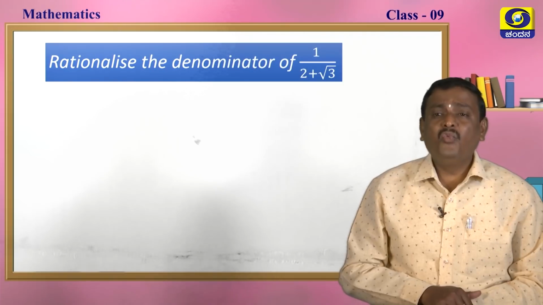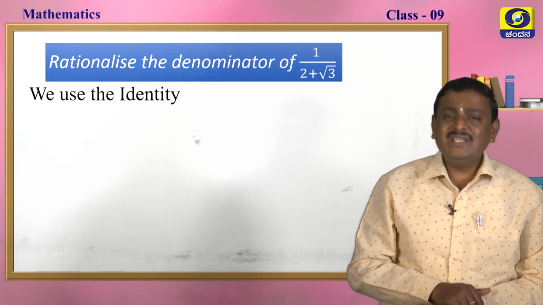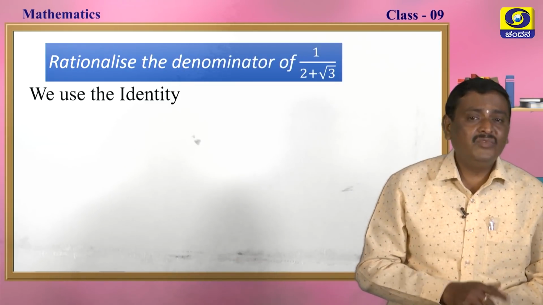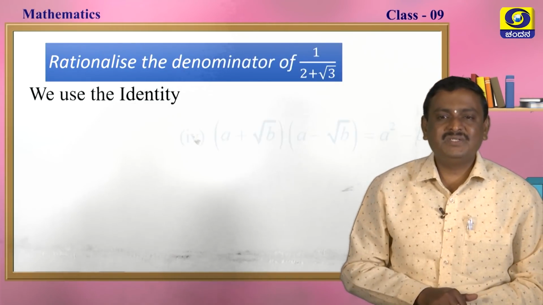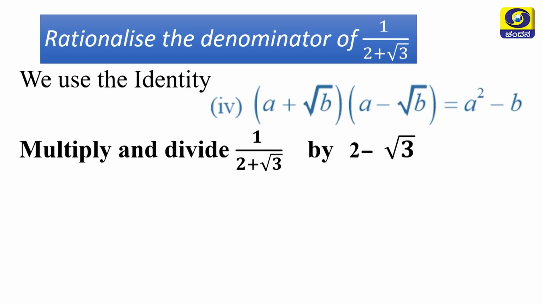Rationalize the denominator of 1 over 2 plus root 3. We use the identity. What is the identity? We already learned in this class, my dear students. You have to use this identity, a plus root b into a minus root b. Observe the denominator, that is 2 plus root 3, you have to take 2 minus root 3 to get a square minus b, my dear students. So, multiply and divide 1 over 2 plus root 3 by 2 minus root 3,